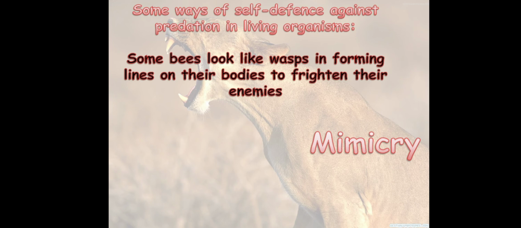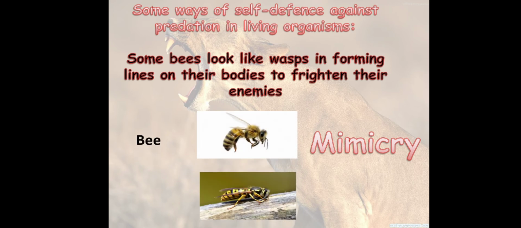You saw the chameleon change its color according to the surrounding environment. This is camouflage. There is another way, which is mimicry, used to escape from danger as self-defense, where some bees look like wasps, forming lines on their bodies to frighten their enemies.